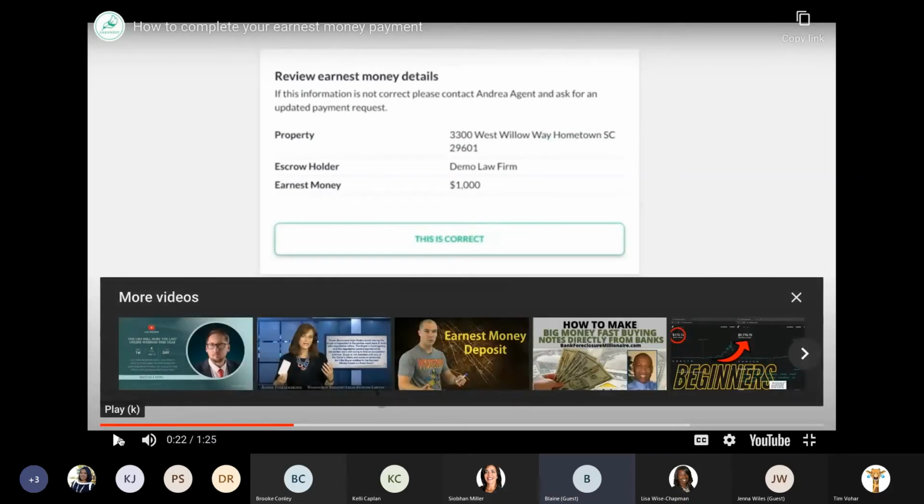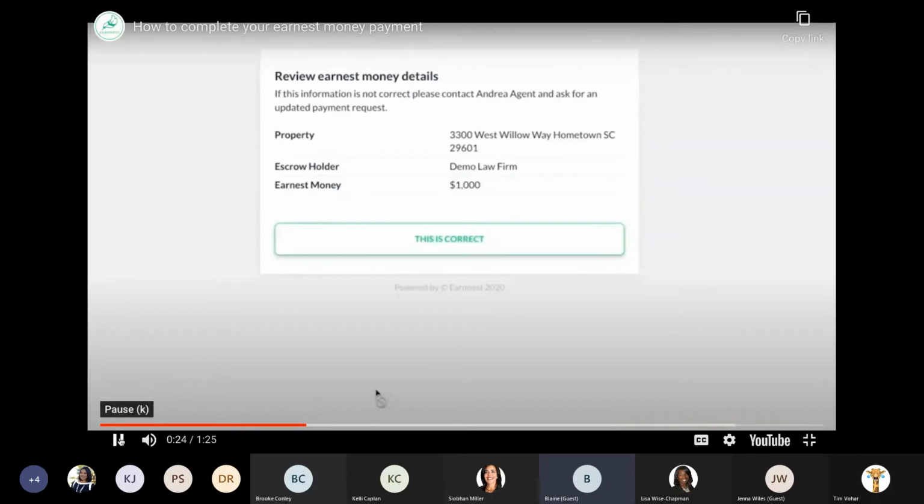So folks, I'm going to pause the video at key points. So you see there for the buyer, the interaction with the request is very, very simple. They only have to enter the same 4 pieces of information that you all have to enter when you create your account. First, last name, email, mobile phone number. Then we put this next screen up in front of them before they get into what we call the buyer's hub, so they can make sure that everything is accurate. If there is a mistake at this point, the buyer has a chance to stop before clicking this is correct and give you guys as the agent a call. Then click this is correct.